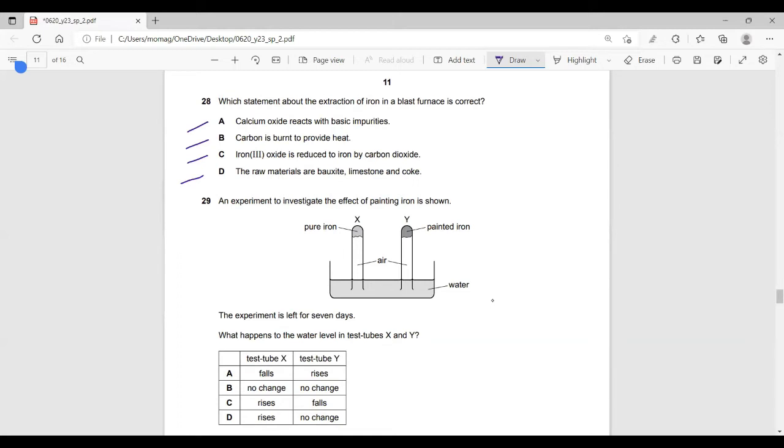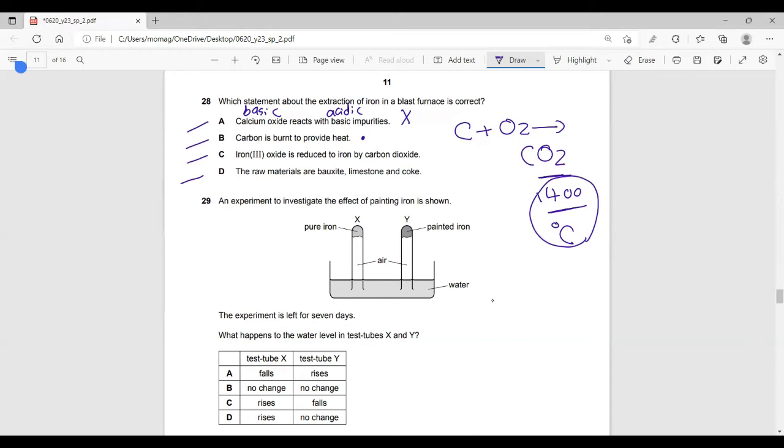Number 1, calcium oxide reacts with basic impurities. Stick, because calcium oxide itself is basic. You can rephrase the statement to be acidic here. So A is out. Carbon is burned to provide heat. First step, remember that temperature is 1400, and we heat carbon with oxygen to form carbon dioxide, and this is exothermic. It gives heat out and temperature is 1400. So B could be accepted. Let me check the other options.